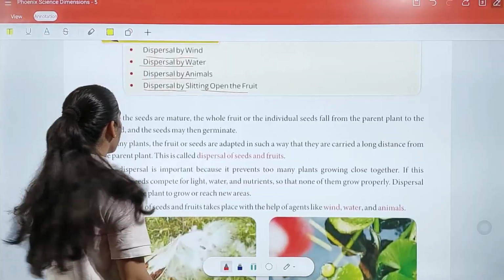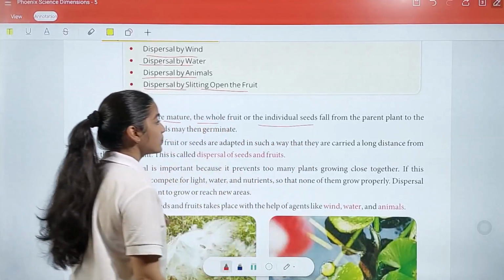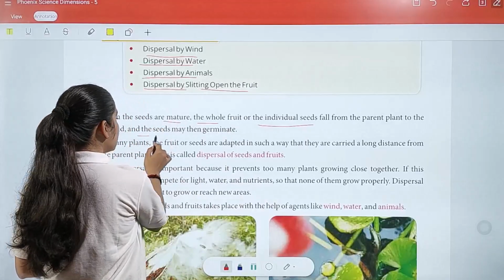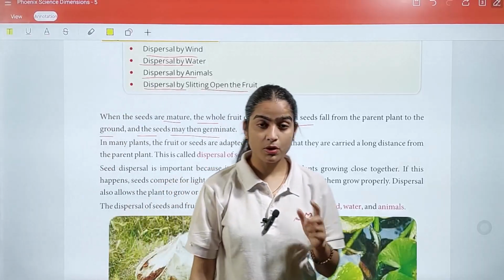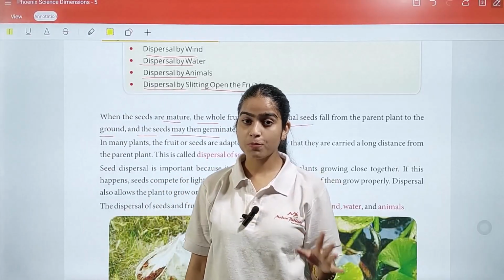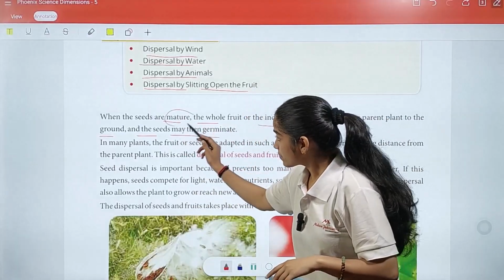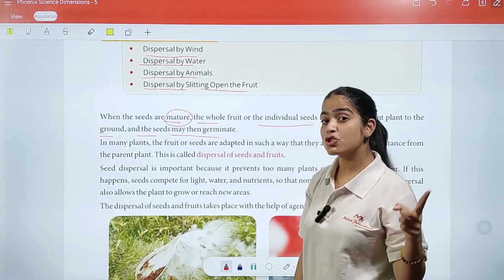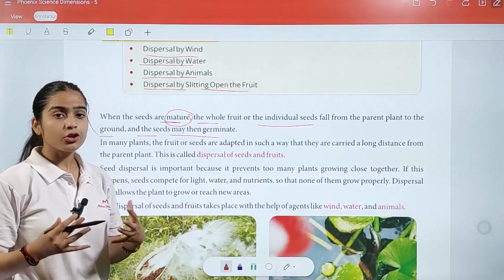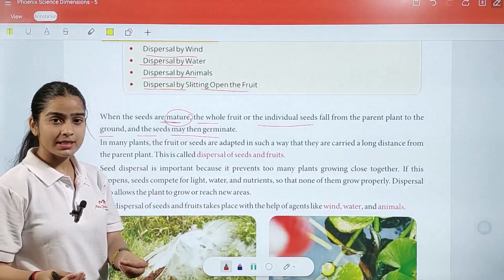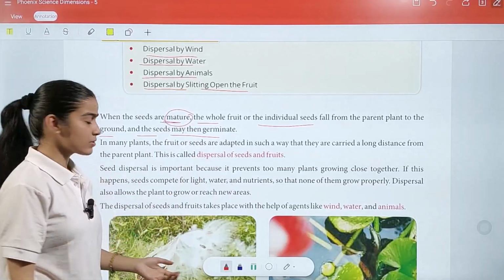When the seeds are mature, the whole fruit or the individual seeds fall from the parent plant to the ground, and these seeds may then germinate. We already understood what is meant by germinate, because this was our last chapter's concept. I hope you have remembered it. Seeds fall when they mature, not before the maturing time. Then they germinate with the help of soil.